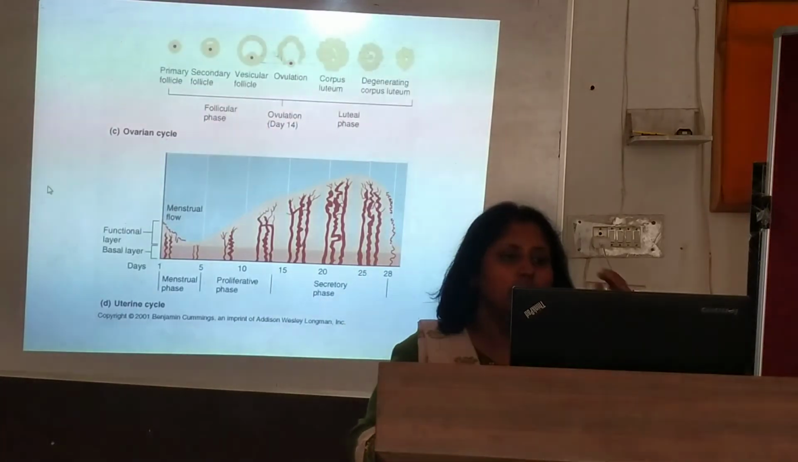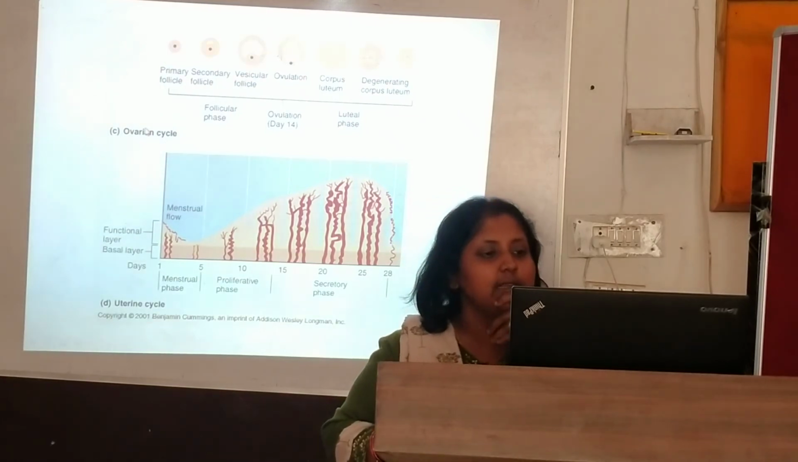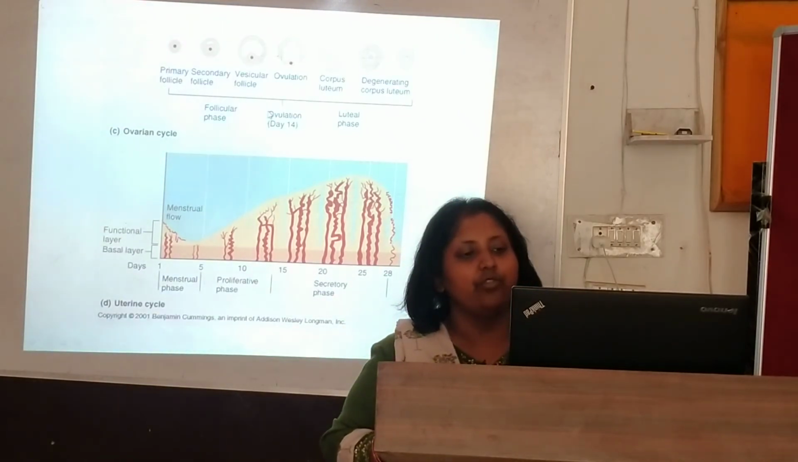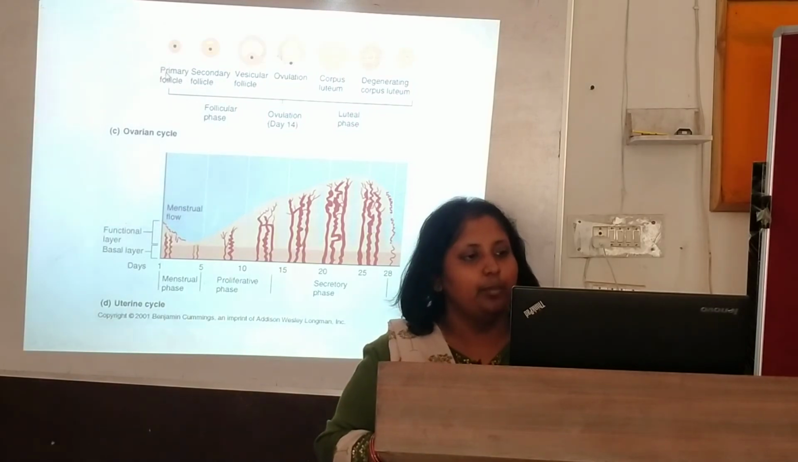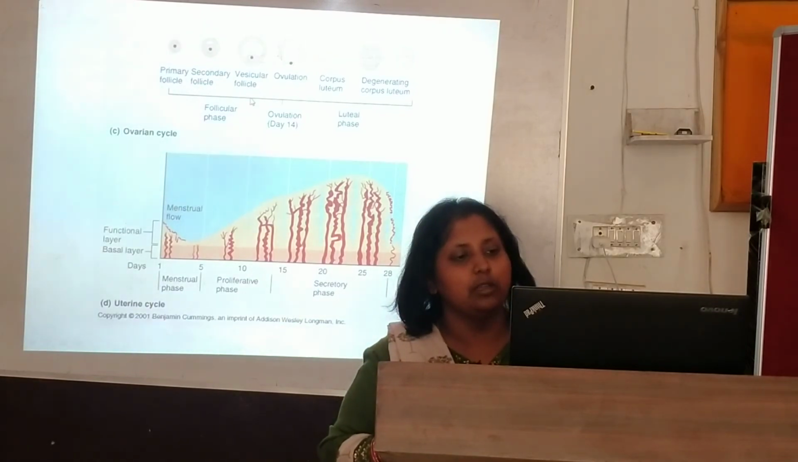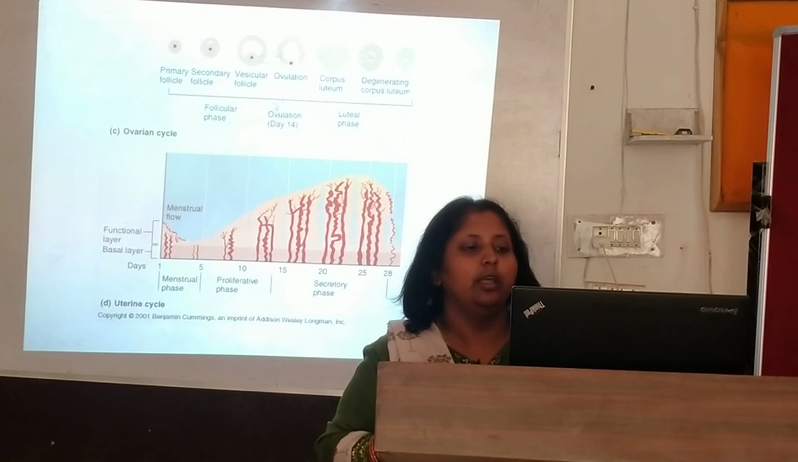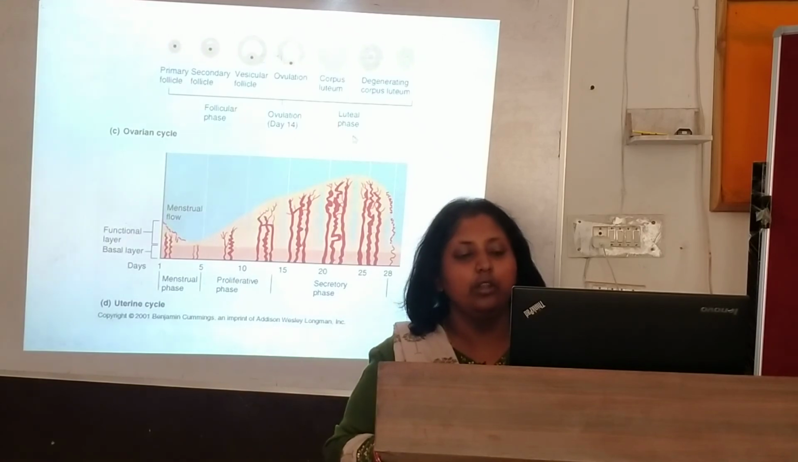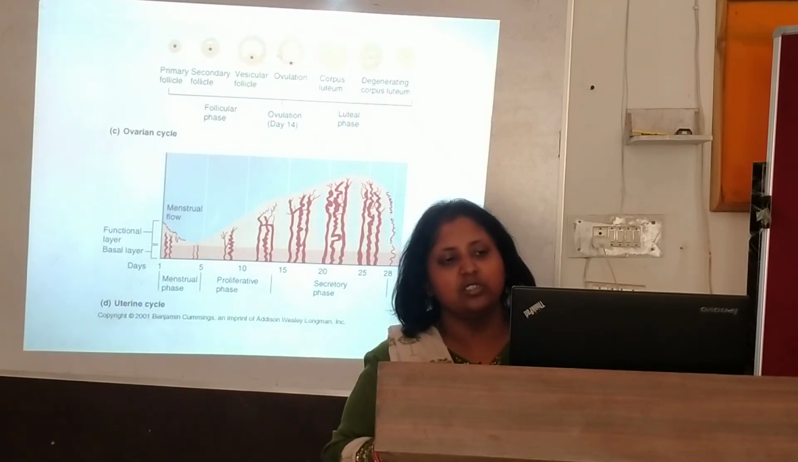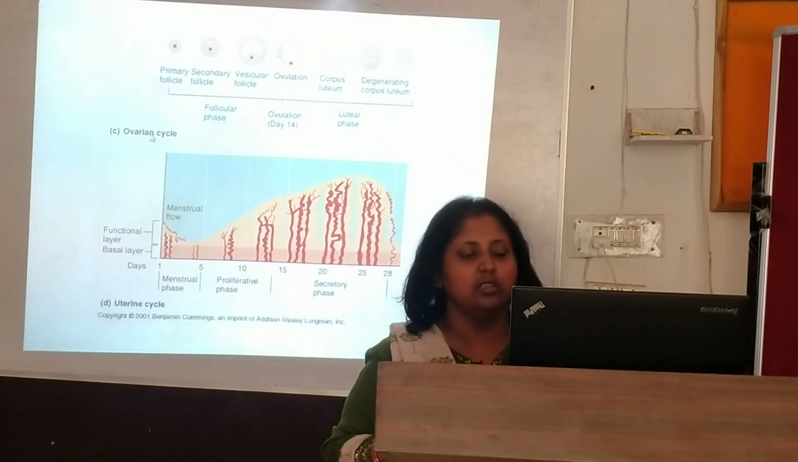Now you can see here the phases: follicular phase, ovulatory phase, 14th day, and luteal phase. In the follicular phase, primary follicles, secondary follicles, vesicular follicles are forming. Then the ovulation phase on day 14, you see the graafian follicle is ruptured and release of the ovum is shown. Then in the luteal phase, formation of the corpus luteum is there, and again the corpus luteum degenerates. This is called the ovarian cycle.